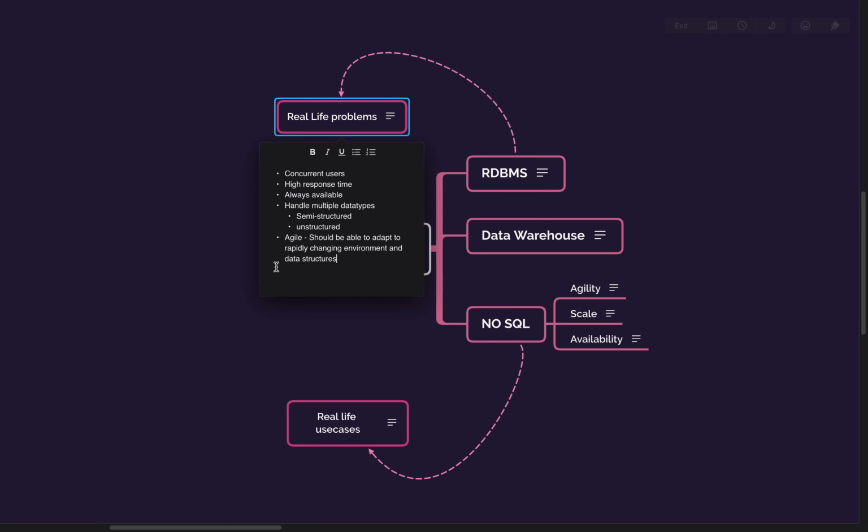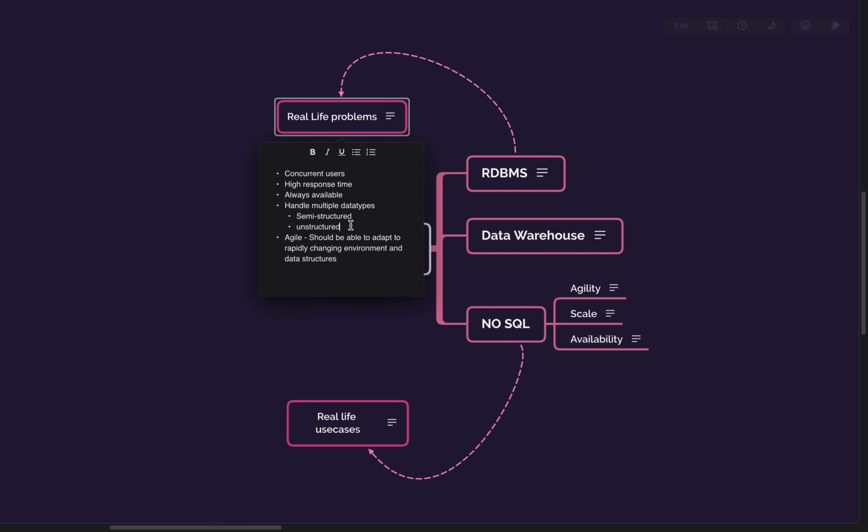So the real life problems, including in RDBMS, are like if there are a lot of concurrent users, then there is a drop in response time. Always available: even though RDBMS is always available, let's say MySQL, there can be only one writer and there can be multiple slaves. So still, if your master goes down, there will be some time till one of your slaves can be treated as a master, and the rest of the slaves point to that slave. So it is always available, but it has some drawbacks as well.